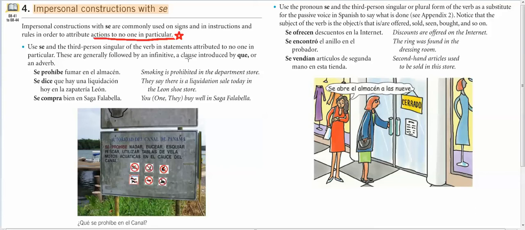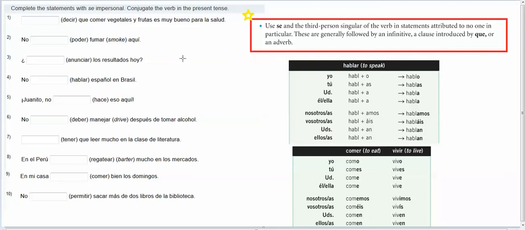Okay, so let's do some practice with that. We're going to complete the statements with the se impersonal, conjugating the verb in the present tense. So I've gone ahead and put back our endings. Over here, you can see these are your AR endings, o, as, a, amos, áis, an, etc. Here's your ER and here's your IR, just to remind you how we're supposed to be conjugating our verbs.